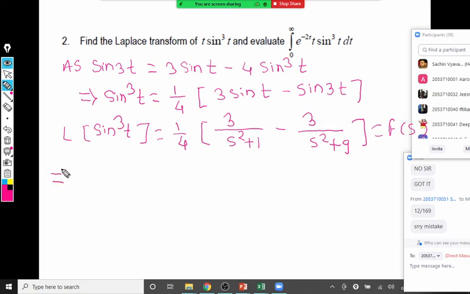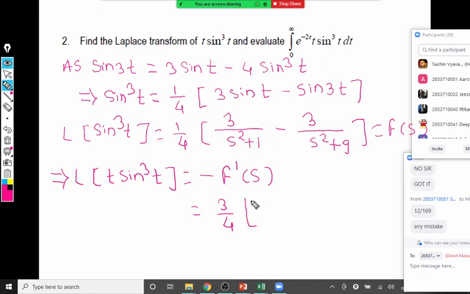Then we want Laplace of t sine cube t. The formula says it is minus F dash. We have to take the derivative now. For the derivative, actually this 3 by 4 is outside. So you can merge this minus sign inside the derivative or keep it outside. Okay, your choice. But I will take it inside because the derivative of 1 upon x is minus 1 by x square, so that minus minus becomes plus.